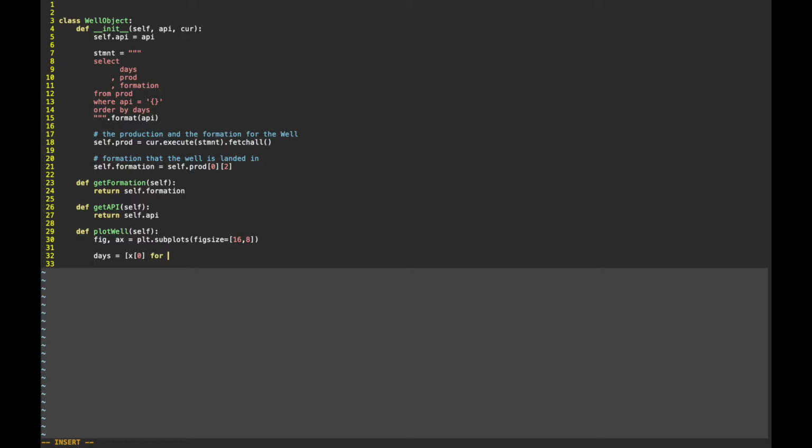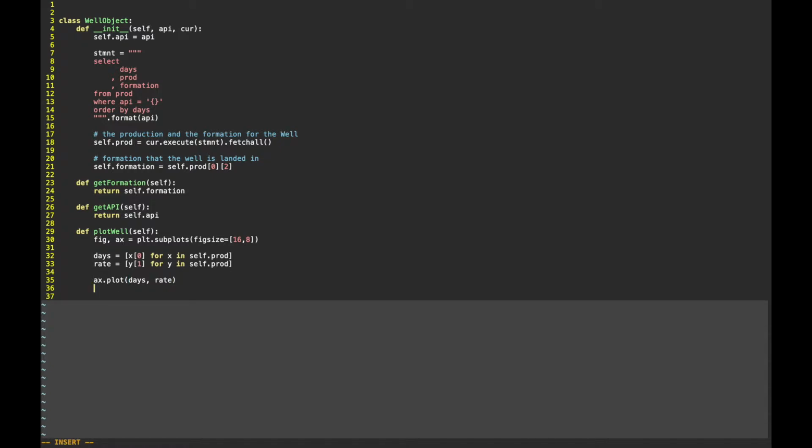So we'll call days. Days, as you saw in the query, is going to be at index 0 in all of the tuples. So we unpack those into their own list, a list of integers, actually, not date objects. Rate will be a float, so we're unpacking that. And then that's what we're going to plot, days versus rate. It would be more or less a straight line in the later time region if I plotted it on a semi-log plot, but I think it looks a little neater if we just leave it as it is. So we're not going to do any transformations on the y-axis.